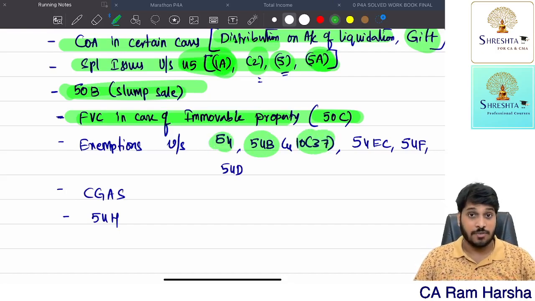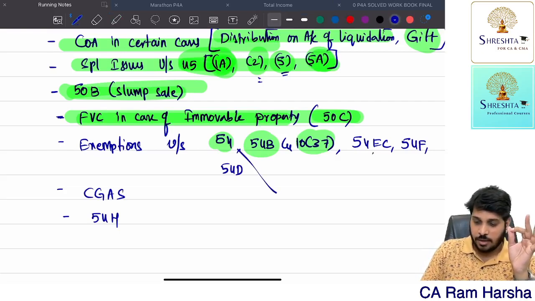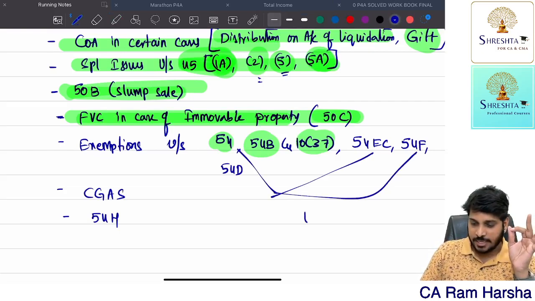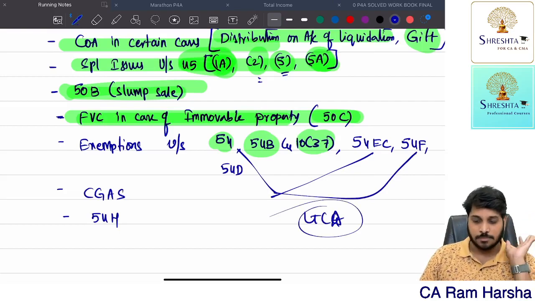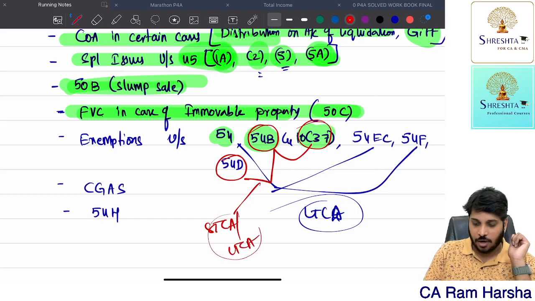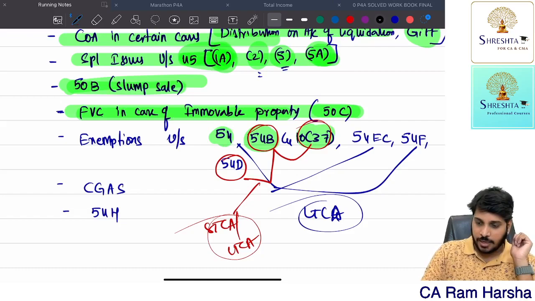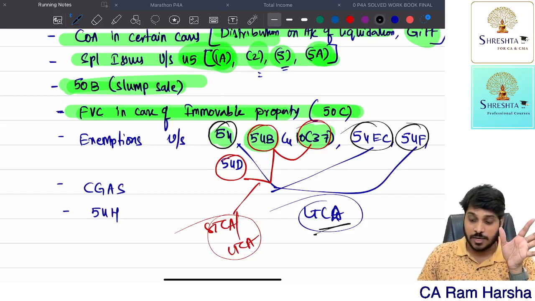Now 54. What is 54? Suppose you sold a residential house property, which is a long-term capital asset. In these three sections, the original asset must be long-term. Whereas in 54D, 54B and 1037, the asset can be either short-term or long-term. So only in 54, 54EC and 54F, the original asset which you are transferring must be long-term.